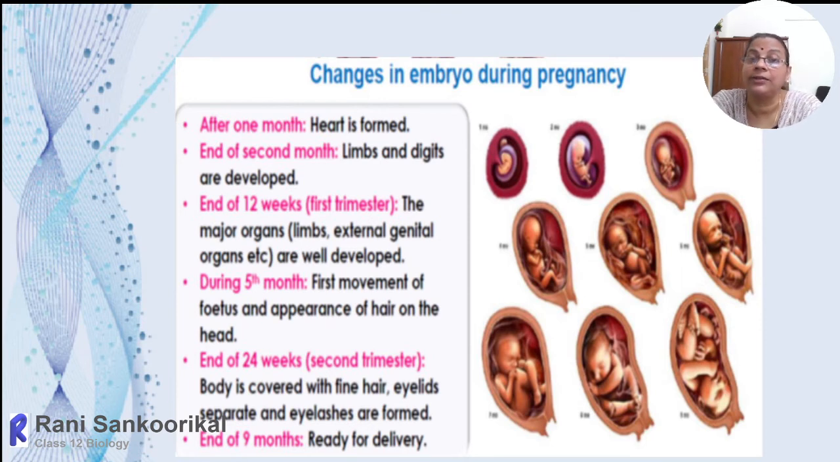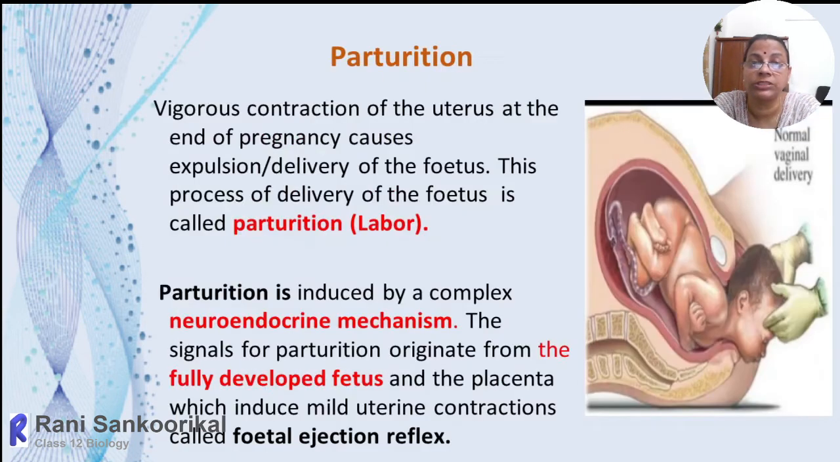Then towards the end of pregnancy, the complete term or full term development is by the end of 9th month. And after this 9th month, childbirth can take place at any moment. So this is a small description of how the gradual transformation has taken place.